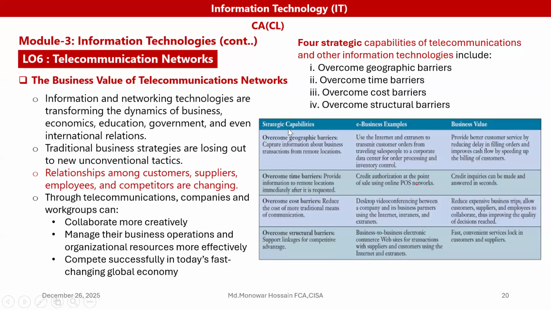This is helping e-business, which uses the internet and extranet to transmit customer orders from traveling salespeople to corporate data centers for processing and inventory control.